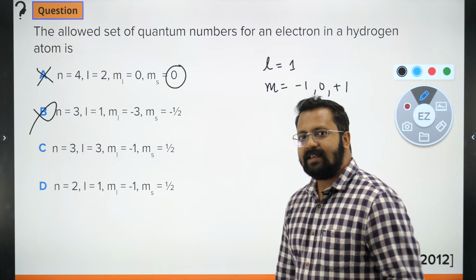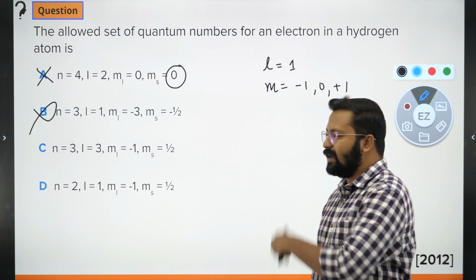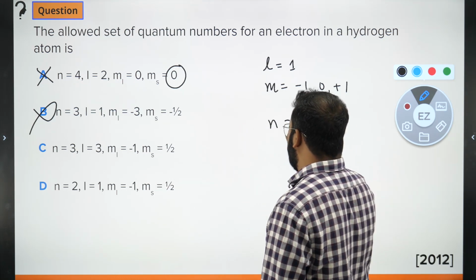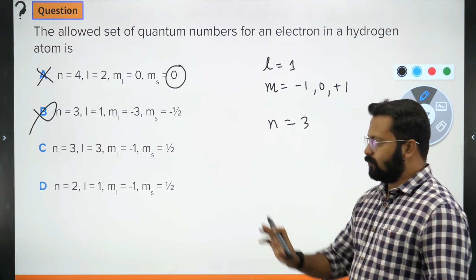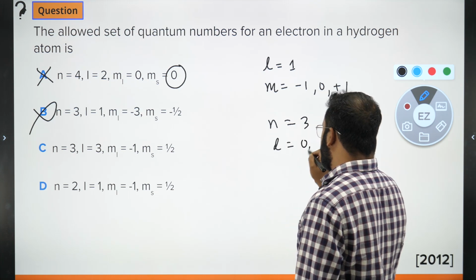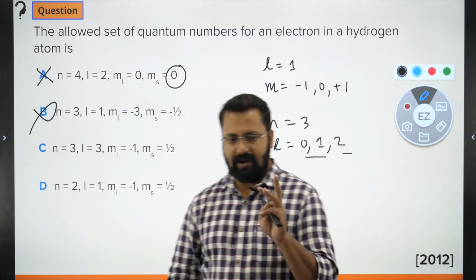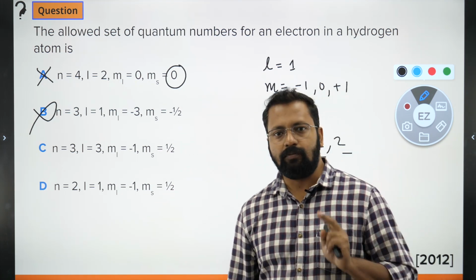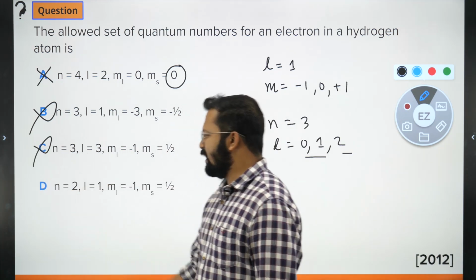Now when n is 3, the maximum value that l can take up is n minus 1. So if n is 3, the values that the azimuthal quantum number can take up are 0, 1, 2. It will take 3 values. So ये भी नहीं होगा, एक ही बच जाता है.